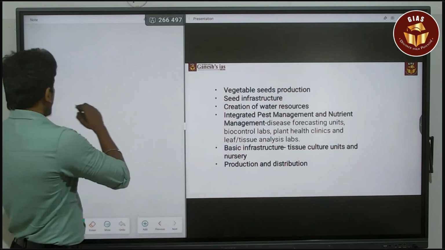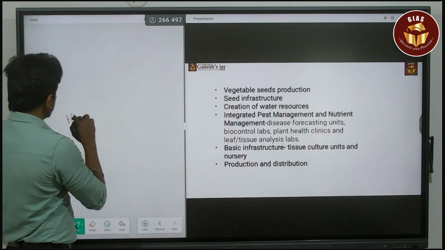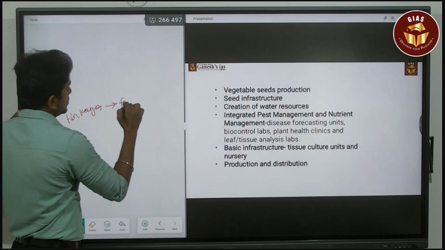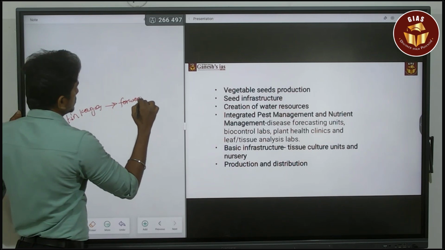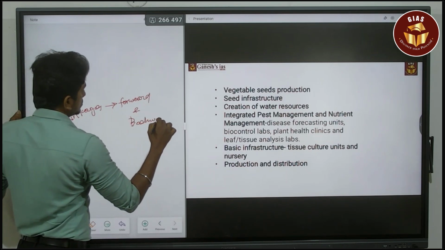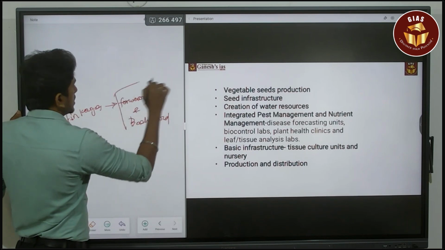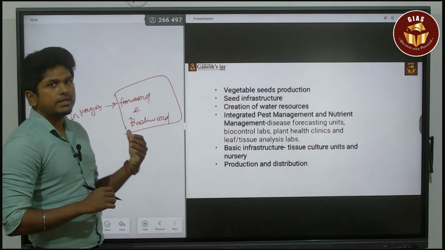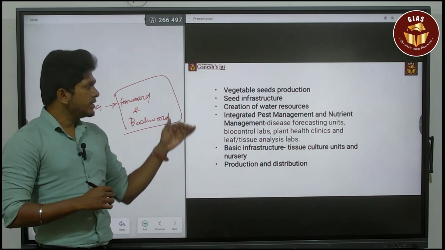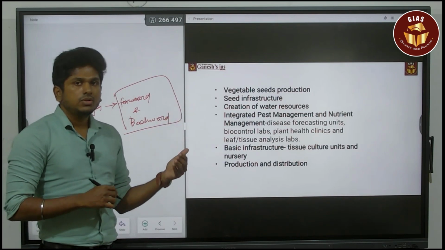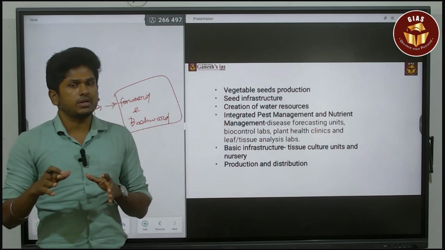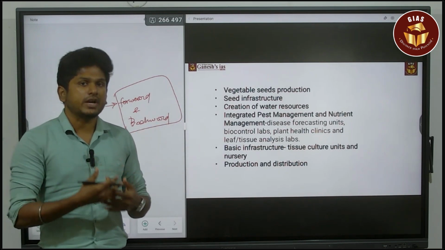So it is about the linkages called forward and backward linkage that get interconnected due to this National Horticulture Mission. So these are the things they did. So this is the intro and the first part of the question, and for the second part of the question you can go with certain factual data.